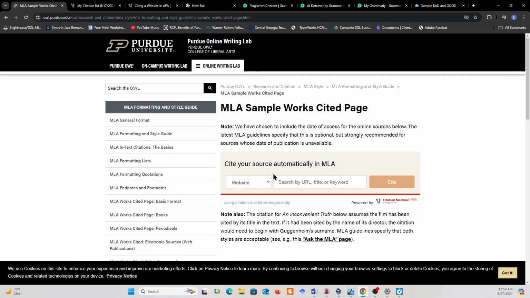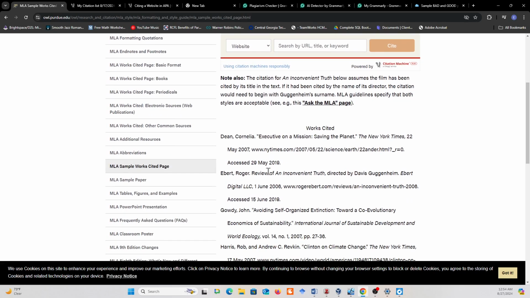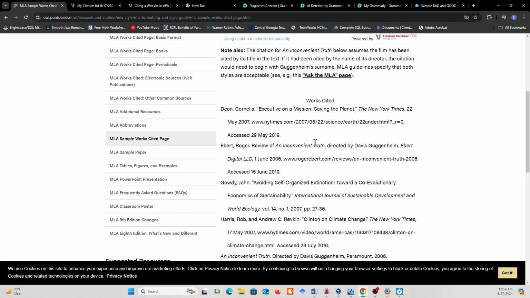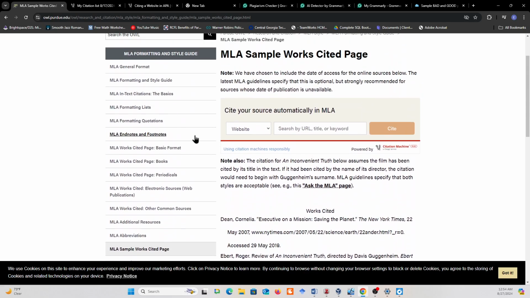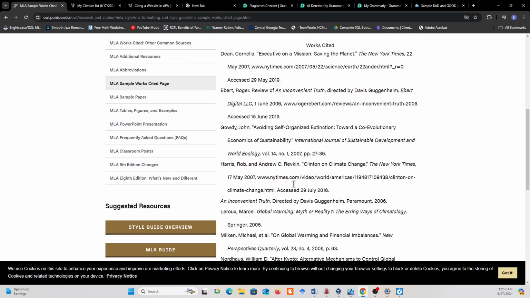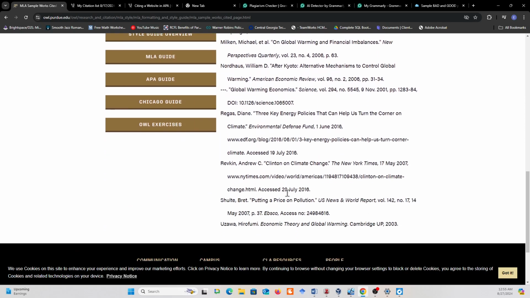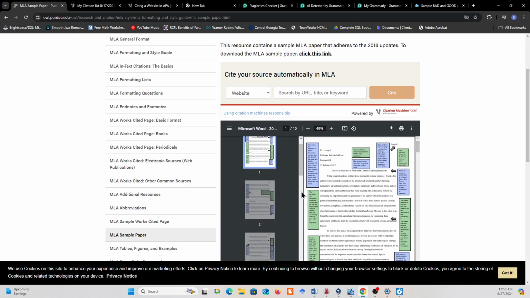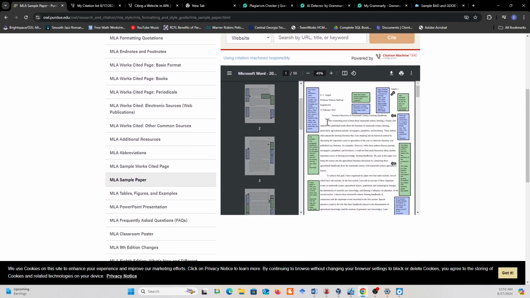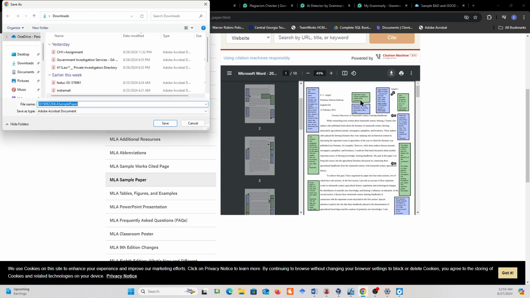So you have the MLA sample works cited. You can see that. Again, you can go back to the guide on in-text citation formatting, endnotes and footnotes, quotations, and look at that. But they actually have some samples here that you can take a look at, and that's one of the coolest things here. They also have a sample paper, and in that sample paper, they actually give you a lot of good goodies there.